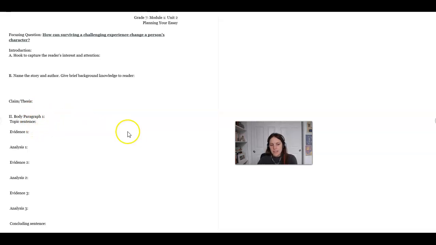The topic sentence is just where you're introducing what you're going to write about in the rest of the paragraph. So you're naming the challenge that you think made the person a better person or developed their character. You should have multiple pieces of evidence. So this is just where you're showing the very first one. Then this evidence 1 is where you're quoting.